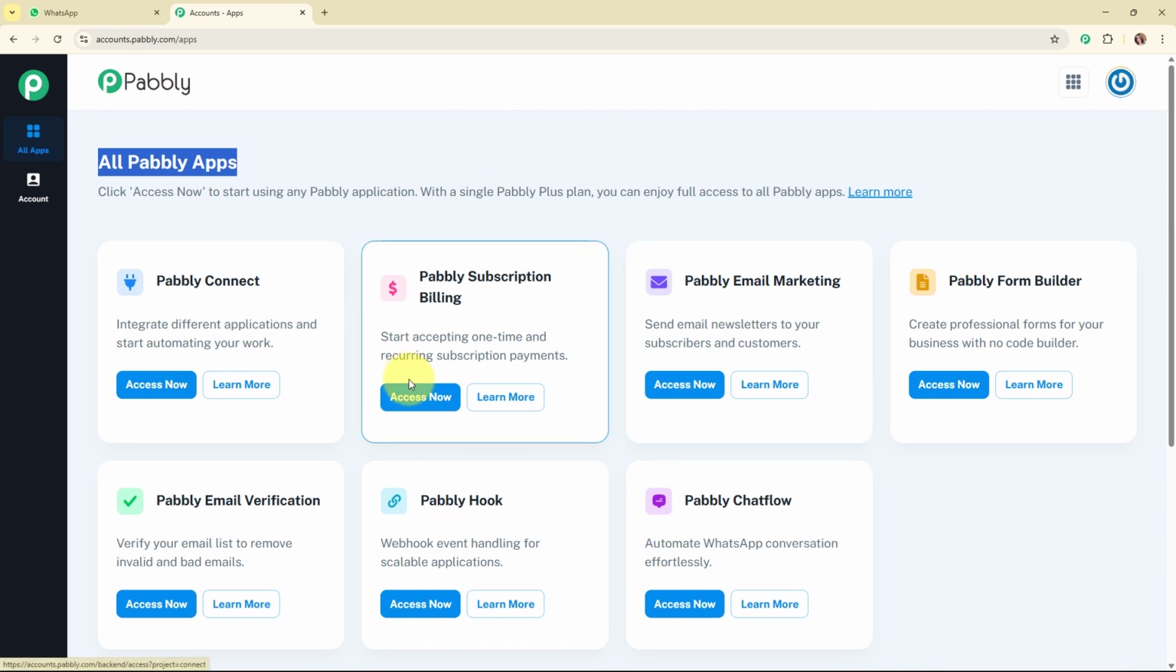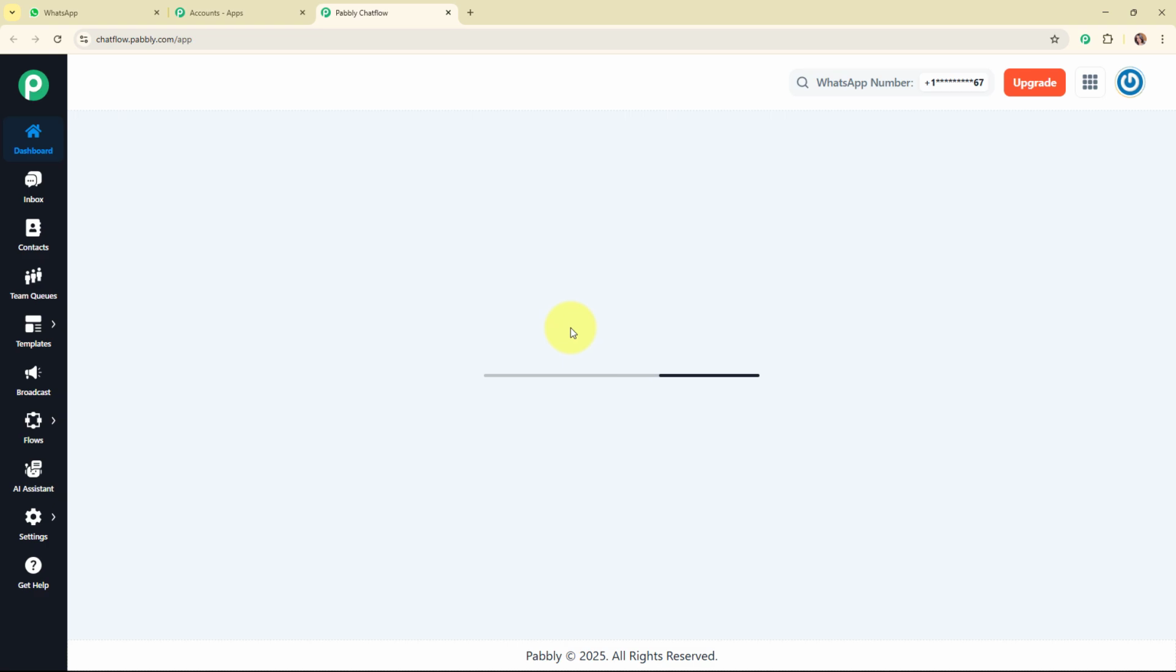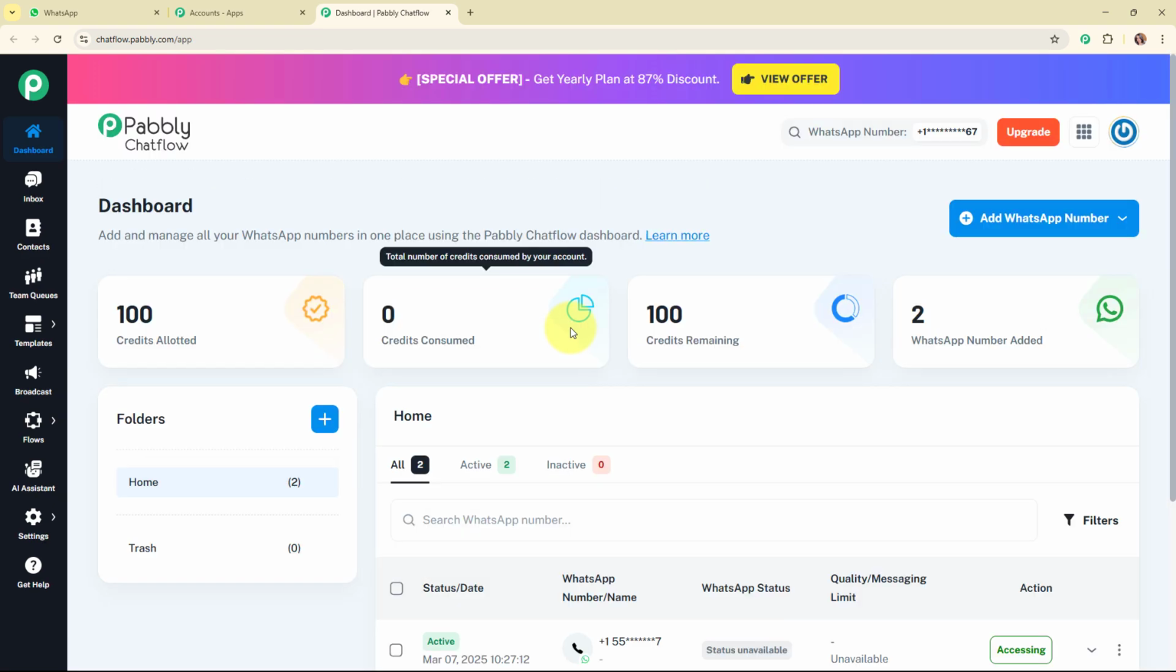Here, to build a WhatsApp chatbot for my business, I'm going to use Pabbly Chat Flow. So this is the dashboard of Pabbly Chat Flow, and you might be thinking, what is basically Pabbly Chat Flow? So let me give a brief about it. Pabbly Chat Flow is a tool that helps businesses create automated chatbots for their websites and apps. It's like having a virtual assistant that can chat with visitors, answer questions, and guide them to take actions like making a purchase or signing up.